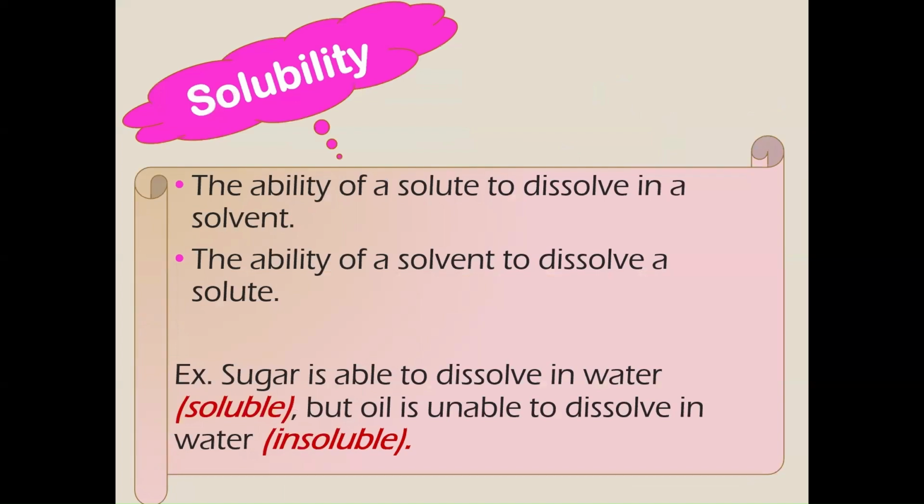So we come to the term solubility. Solubility is the ability of a solute to dissolve in a solvent, how much the solute is dissolved in that solvent. Or we can define it in another way, as the ability of a solvent to dissolve a solute. Both definitions are the same. For example, sugar is able to dissolve in water, and in that case, sugar is soluble in water. But oil is unable to dissolve in water, and in that case, oil is insoluble in water.